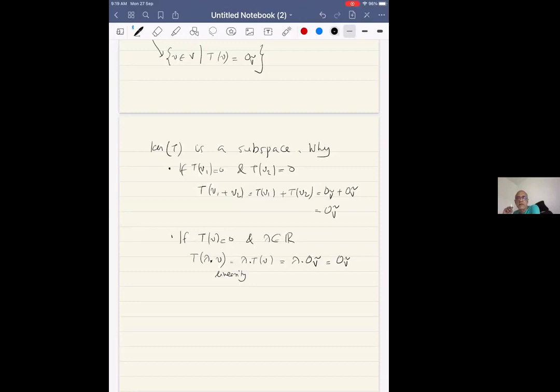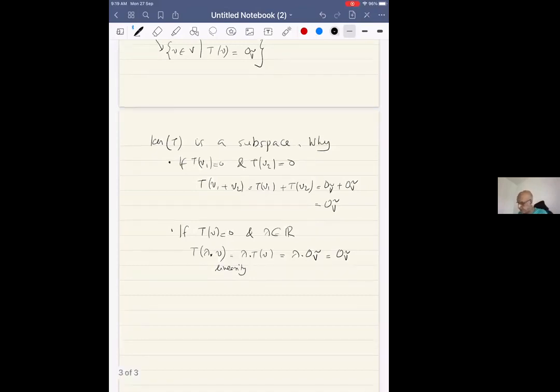So it's a subspace. I leave it to you to check that the image is a subspace of V tilde. Check. Image of T inside V tilde is a subspace.